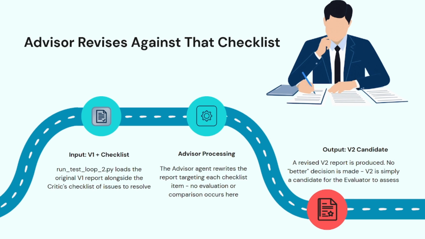So once the checklist exists, the next file, that is the advisor, will take over again. For the input, it runs the original version 1 report alongside the critic checklist of issues to resolve. When it's processing, the advisor agent will write the whole report, capturing each checklist item in the issues to resolve. Important to note that no evaluation or comparison happens at this stage, because the advisor will generate the report again. The advisor isn't checking its own work here, it's just revising the whole report. So the output is a revised version 2 report.